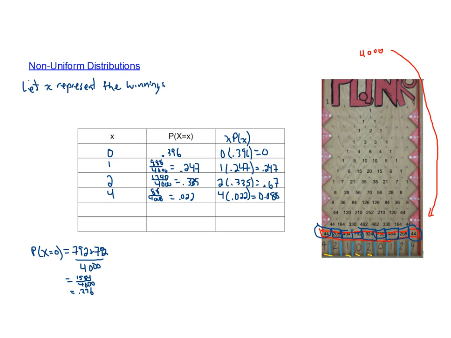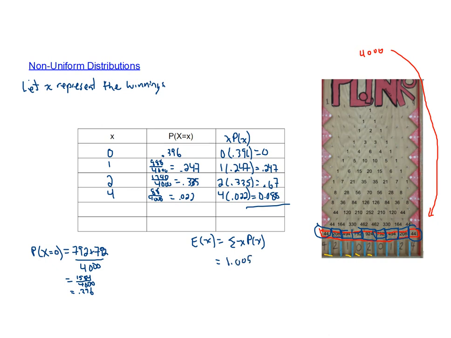And remember, to find the expected value here, the expected value is just the sum of all of these values. So we add up all of these. So this is the sum of all of the x times the p of x's. And if we add those all up, we get 1.005.